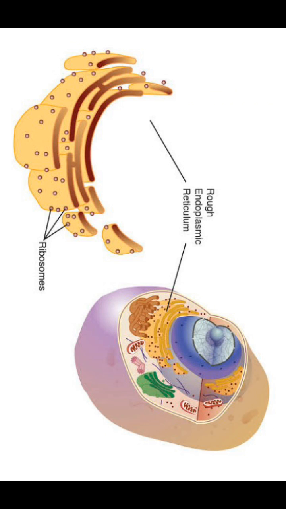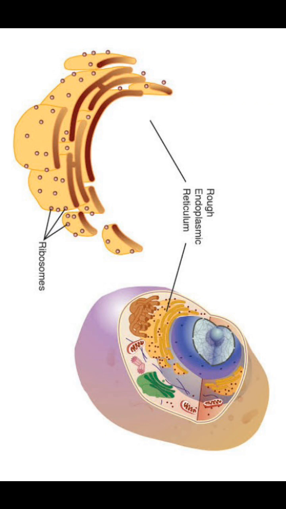Understand? Now let us see. This RER is frequently observed in the cells actively involved in protein synthesis and secretion. Please make a note of this point. This is also very important for competitive examinations. I repeat once again, rough endoplasmic reticulum is frequently observed in the cells actively involved in protein synthesis and secretion also.